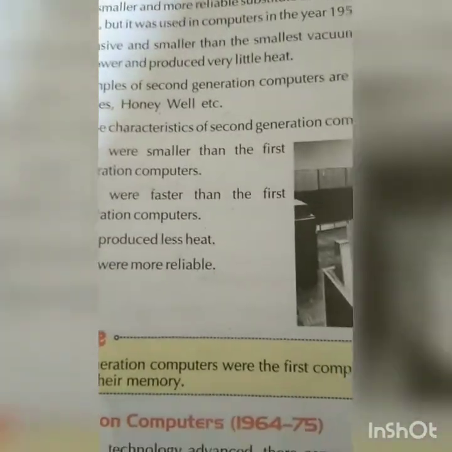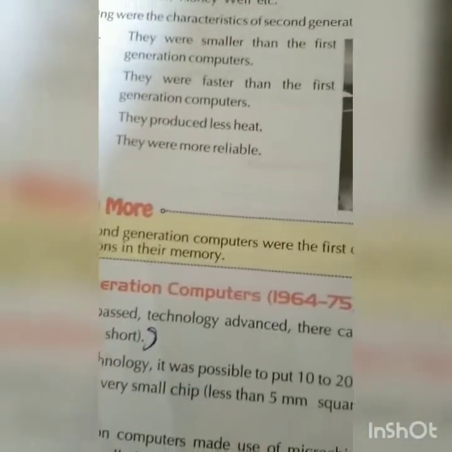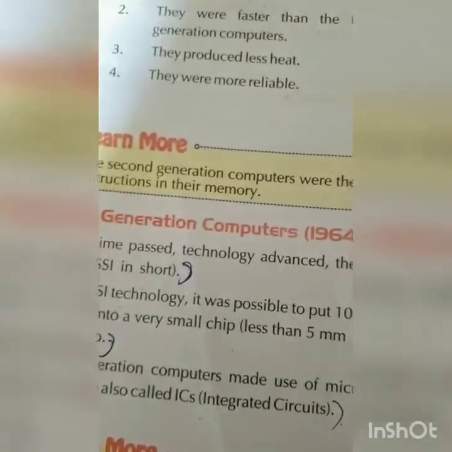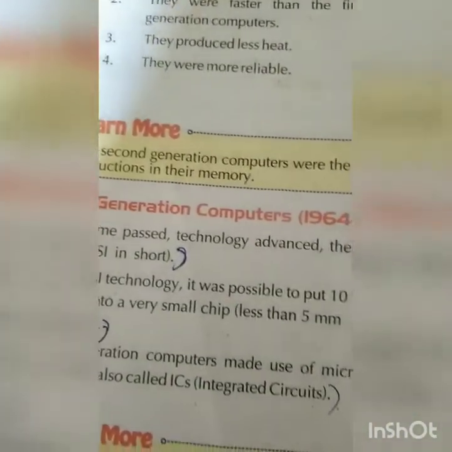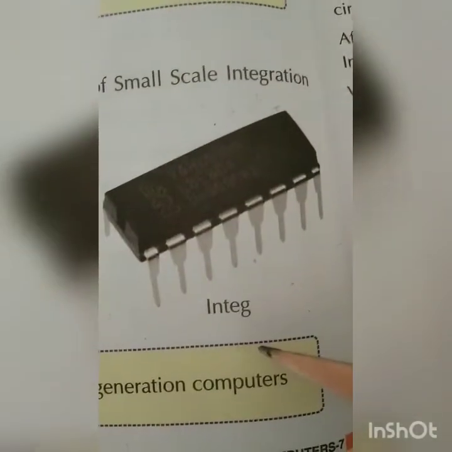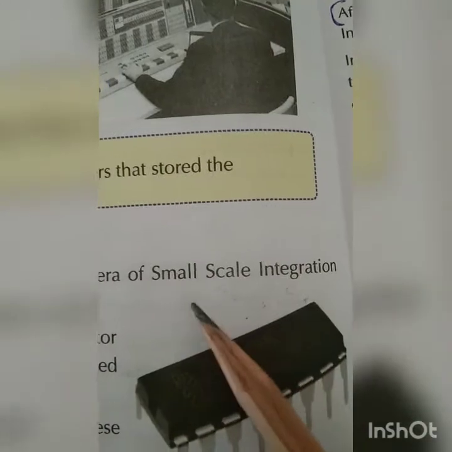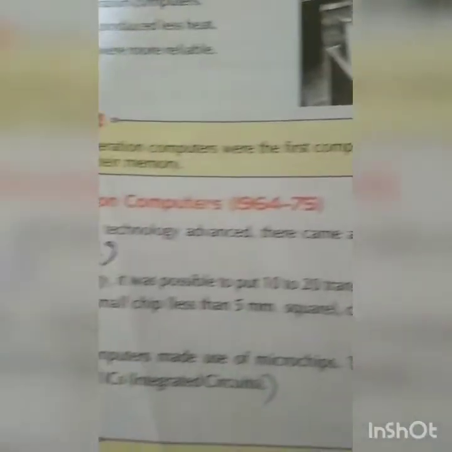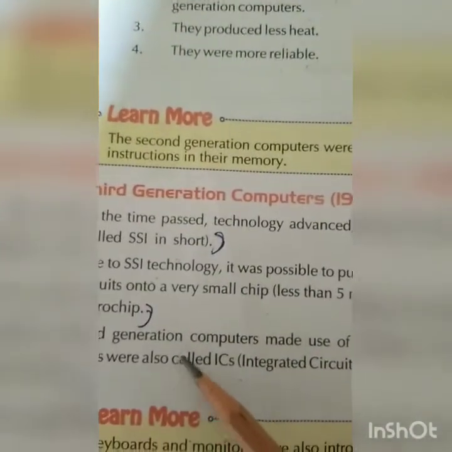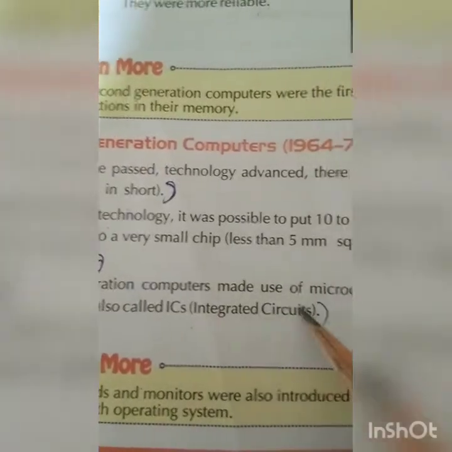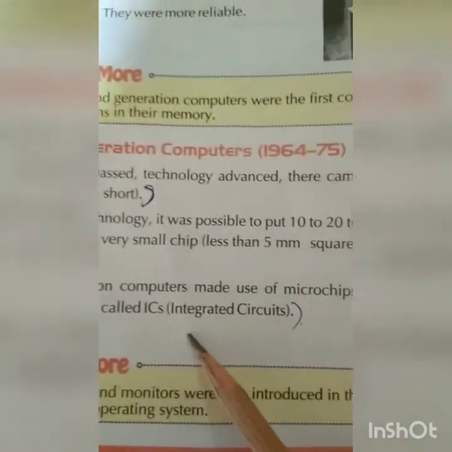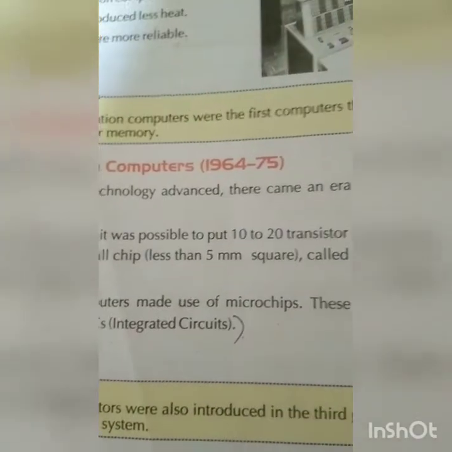Now the third generation. What are the changes in the third generation? They started using integration, the technology of SSI, small scale integration, because third generation computers made use of microchips, and these chips were called ICs, that is integrated circuits.